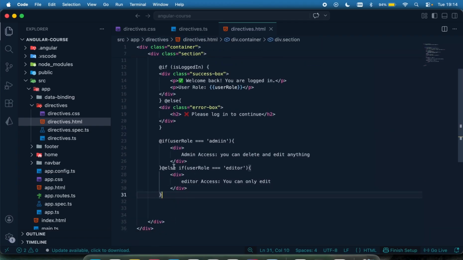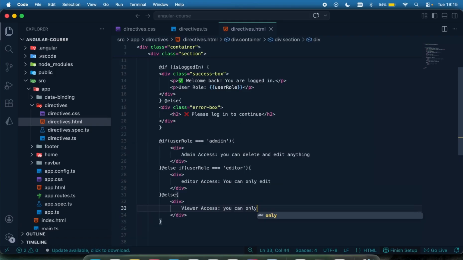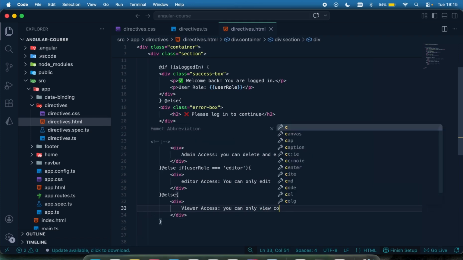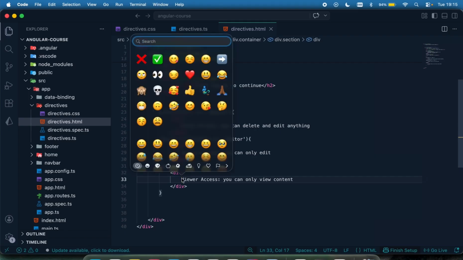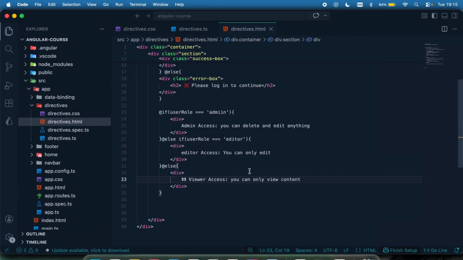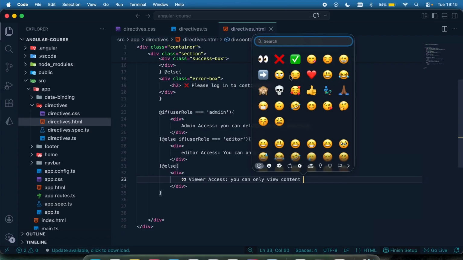Then if these two conditions are not met, I can just say @else. Then I'm just going to say viewer access and say you can only view content. Something like this, right? And for this, I can decide to pass in some badges like that, and just make this a little bit different.